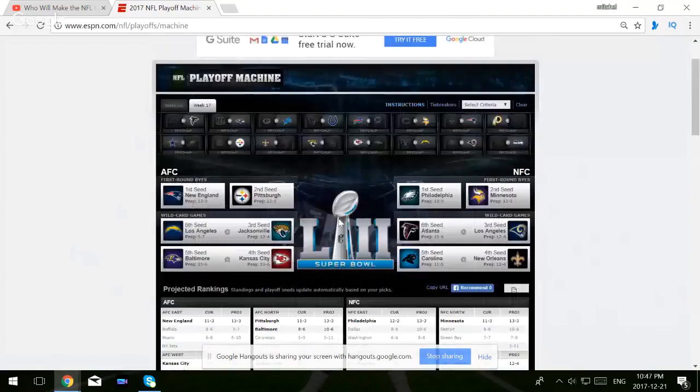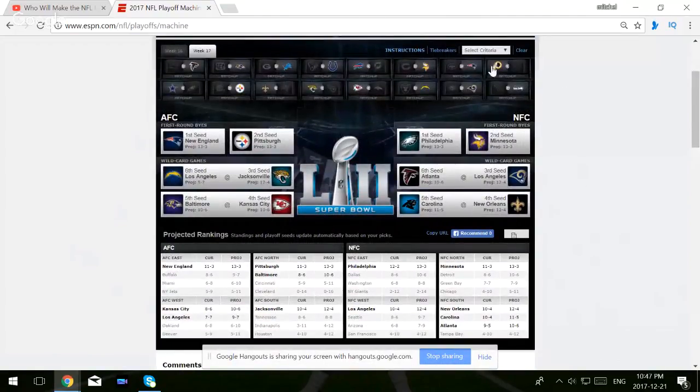So that's what my playoffs look like at this current moment in time. Week 17, if there's something that goes different, maybe the Falcons win this week, maybe the Bills win this week. Maybe something crazy else happens like an upset. Maybe the Titans win. So we'll see what happens in week 16, and maybe I'll reevaluate if it was enough, and we'll go to week 17 and reevaluate. But these are my predictions, week 16, week 17 for the playoff machine.